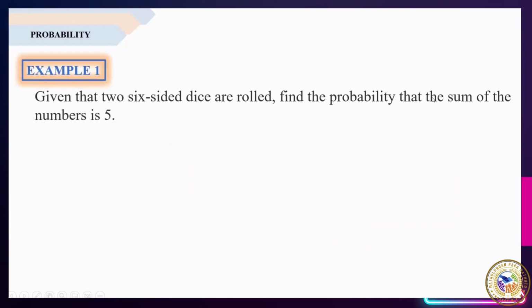Take a look with our example number 1. Given that two six-sided dice are rolled, find the probability that the sum of the number is 5. Always remember, kung iintindihin muna natin yung problem natin, hanapin daw natin yung probability ng two six-sided dice when rolled, at ang condition ay the sum of the possible outcome is 5. Okay?